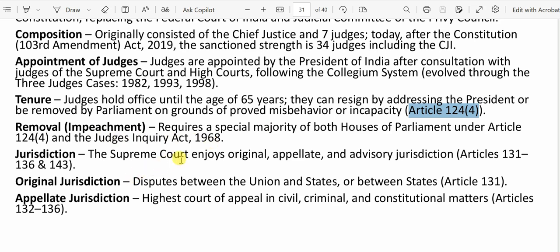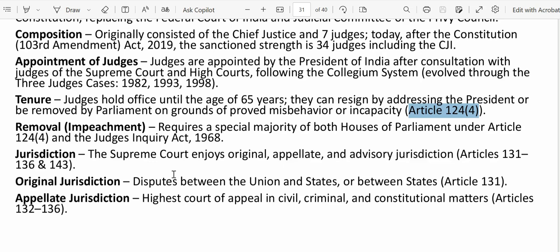So what kind of jurisdiction does it have? It has original, appellate, and advisory jurisdiction. So what is original jurisdiction? Basically, it covers disputes between the Union and the states, or between the states. Wherever there are disputes of this kind between states, or between the Union and states, the Supreme Court has original jurisdiction. That comes under the original jurisdiction of the Supreme Court.